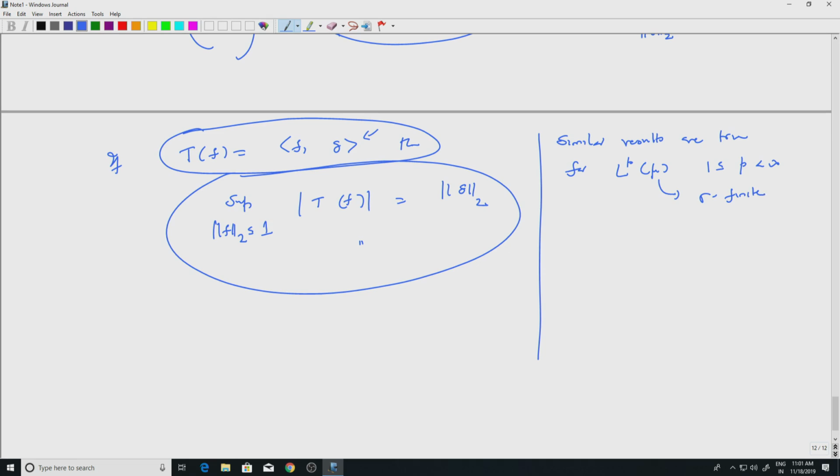So we will characterize continuous linear functionals, continuous linear maps T from Lp of mu to the complex plane, in a similar fashion. But that will come later. So this will be proved later.